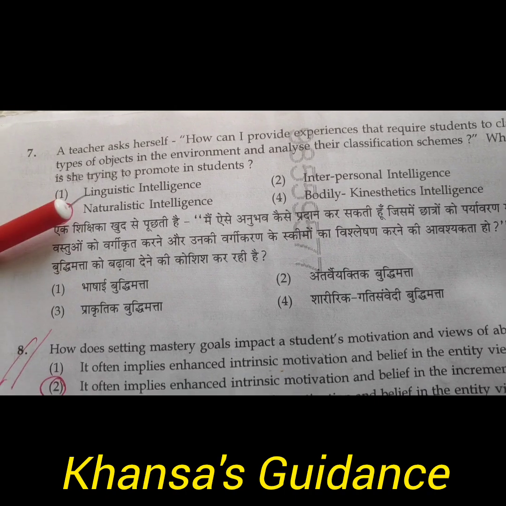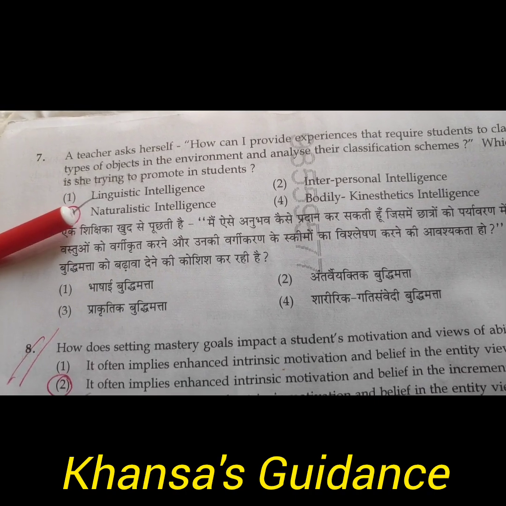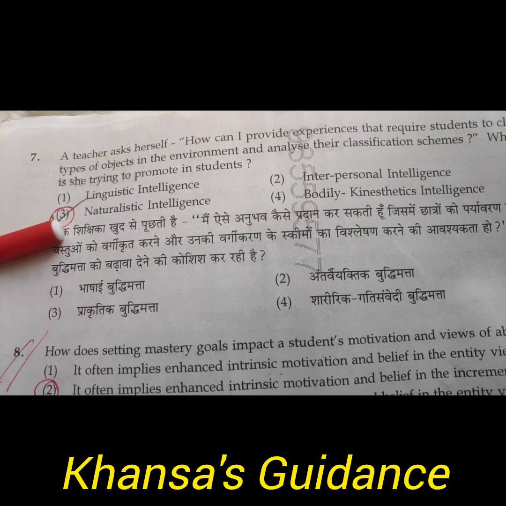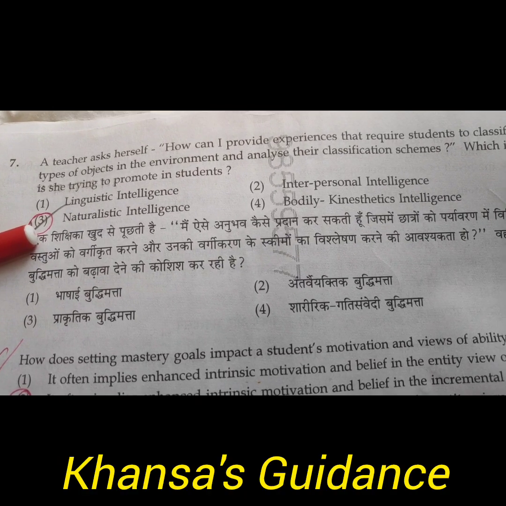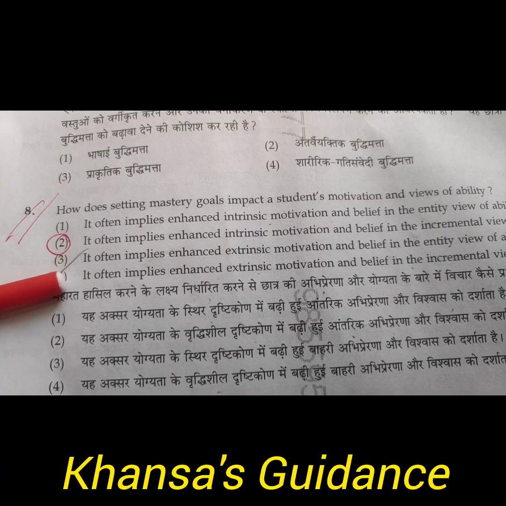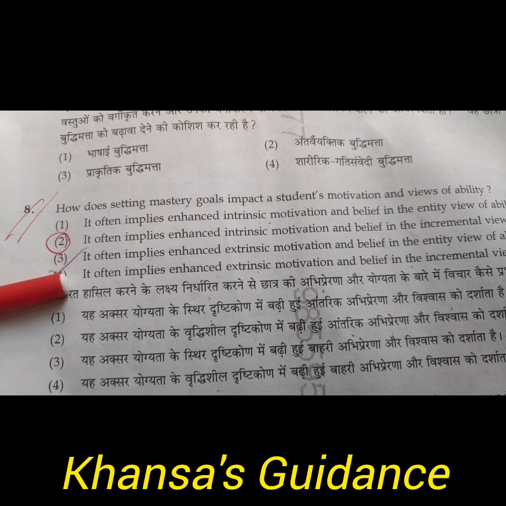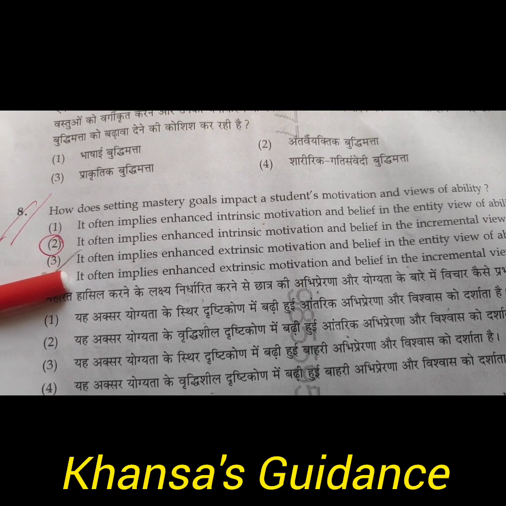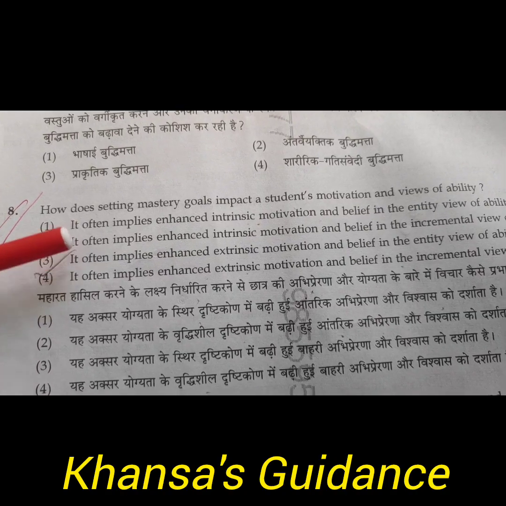This is from Howard Gardner's theory of multiple intelligences. So the answer is naturalistic intelligence. Many times the options will be very similar, so don't get confused. Make sure you read it twice to understand.